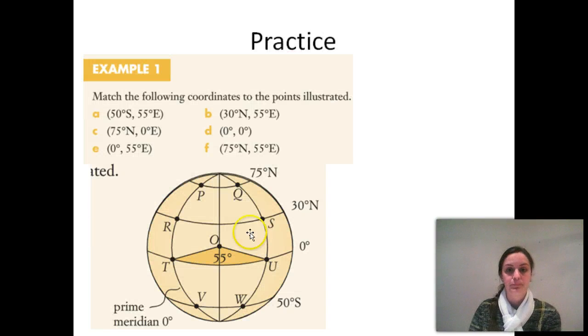Let's have a quick look. This is an example from your textbook, so you can have a look there if you want to. Match the following coordinates to the points illustrated. So we're at 55 degrees south, 55 degrees east. So let's do south first. 55 degrees south, that's this line along here. And then 55 degrees east, so out here along this line, so it must be W.